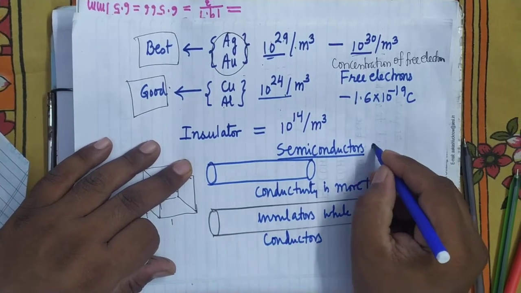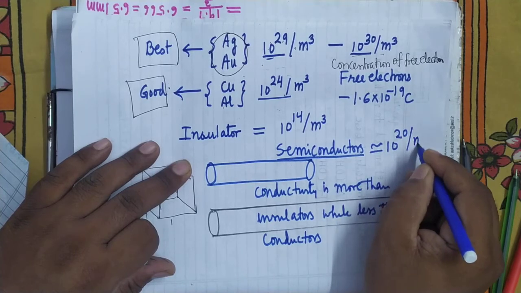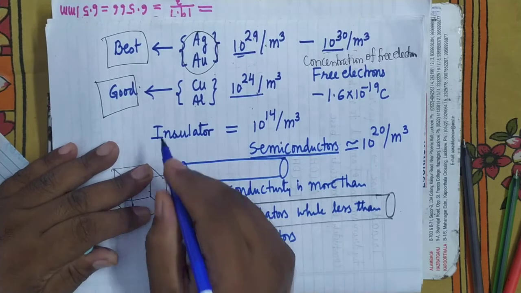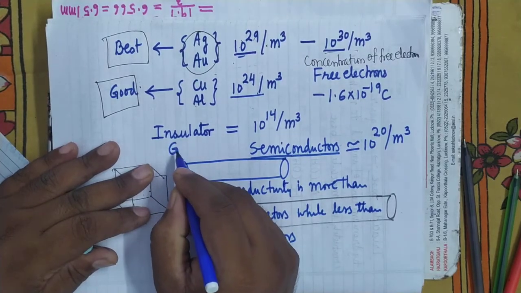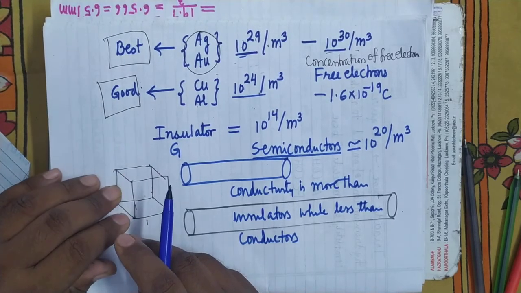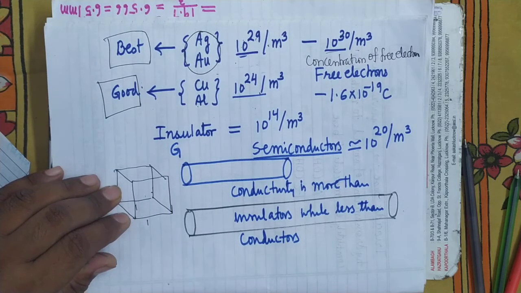What is the free electron concentration here? 10 to the power 20 per meter cube. Now, which materials are semiconductors? Generally, the materials composed of tetravalent atoms. Tetravalent atom means one whose valence shell consists of 4 electrons, like the carbon atom.